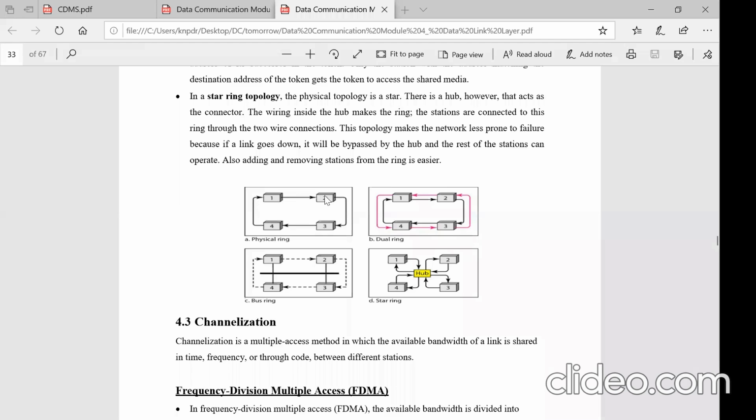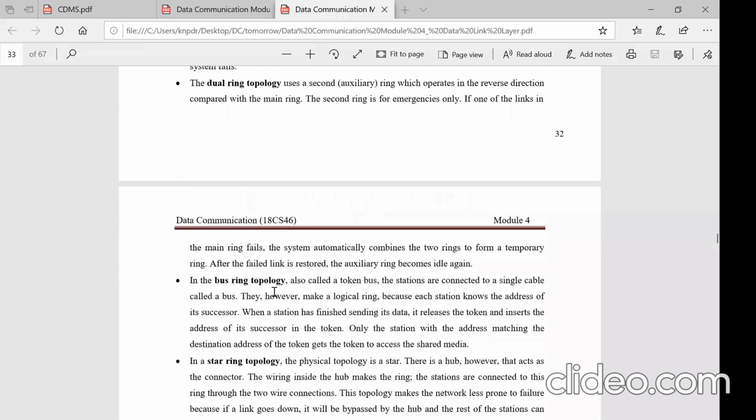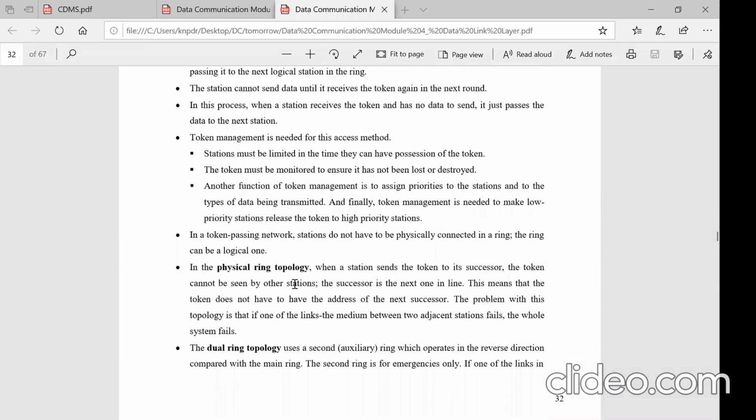It passes to the next one, the second. Since it is not intended for the second user, it will go to the third. The third is the intended destination. It takes the packet, so it reaches the destination. That is called the physical ring topology. It looks like a ring.